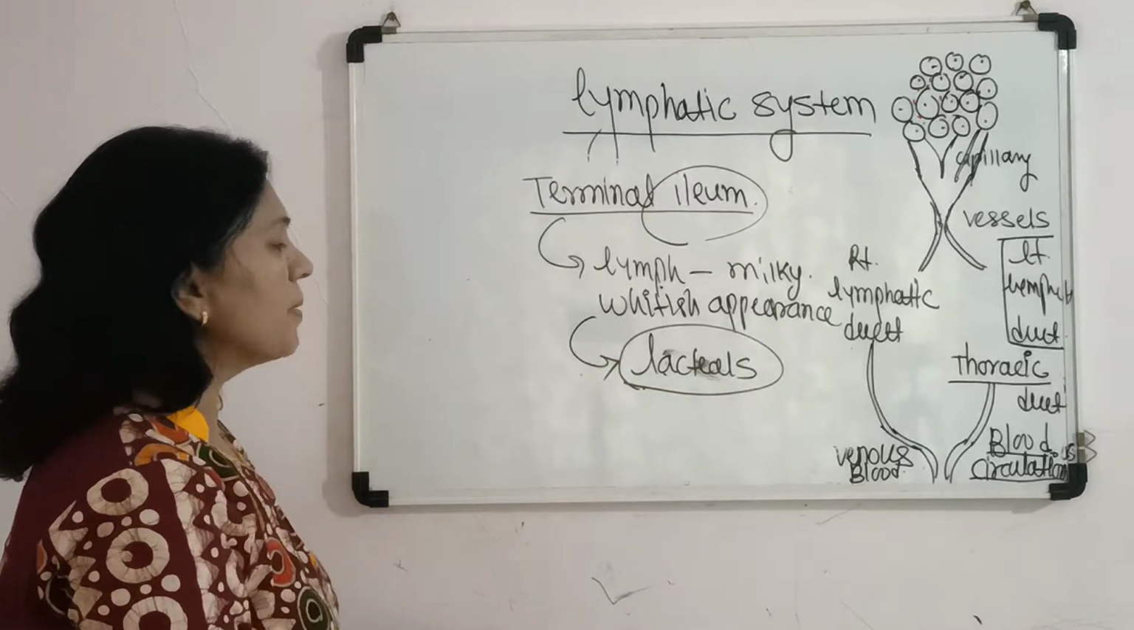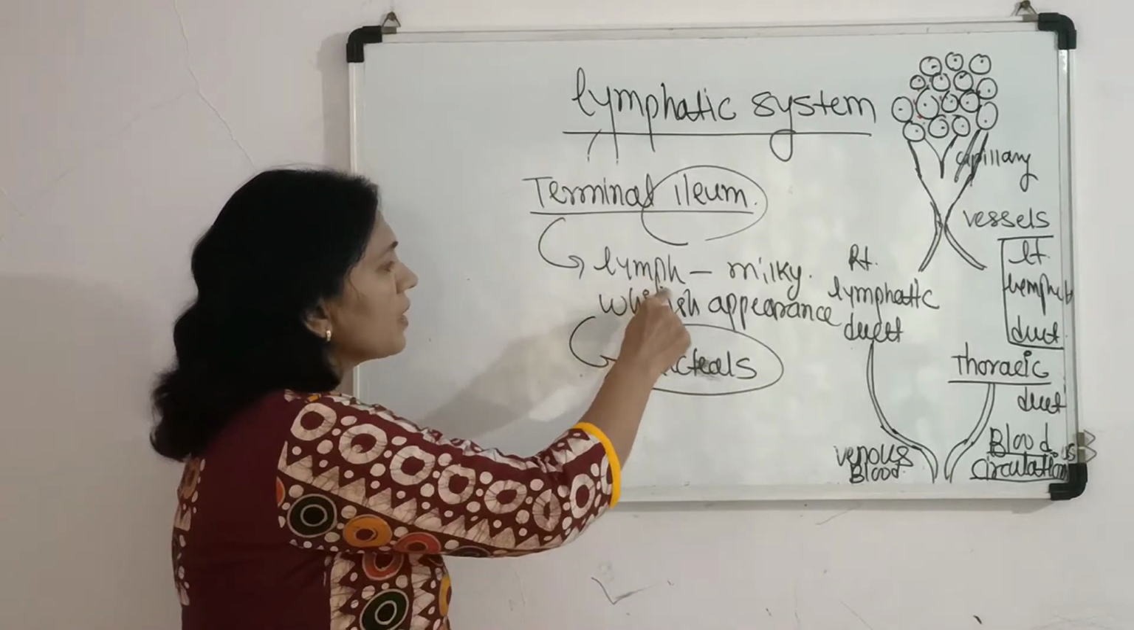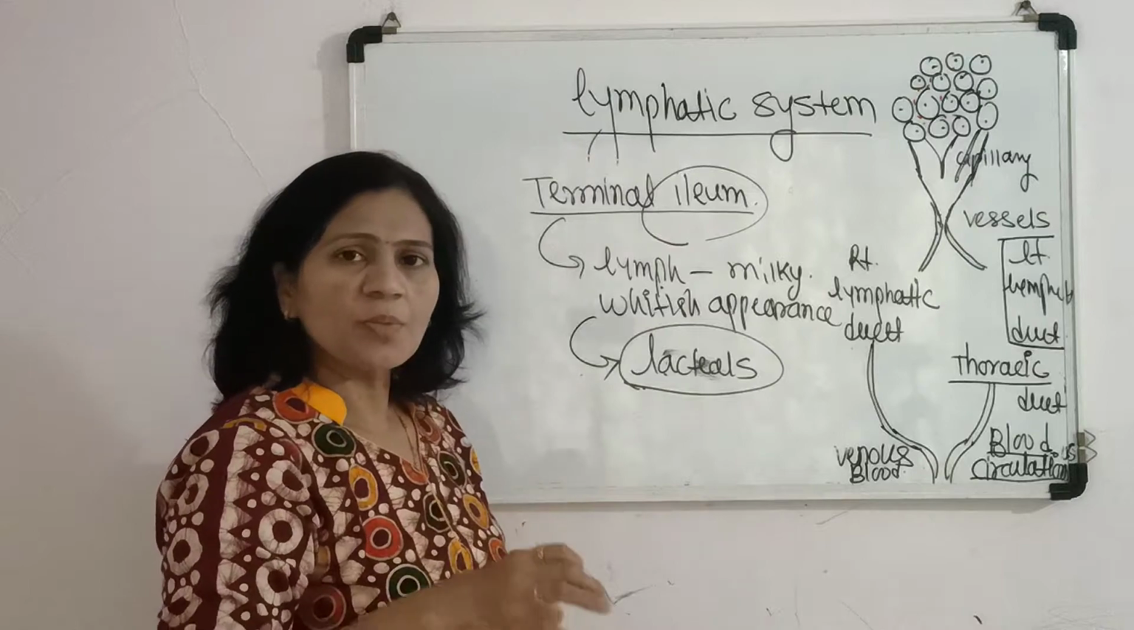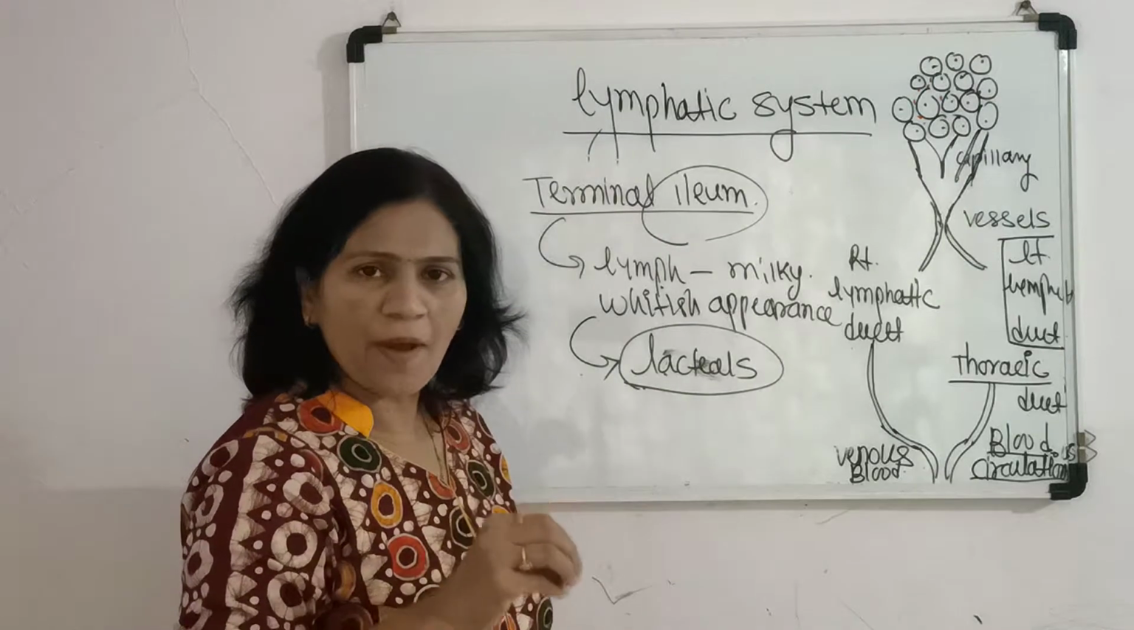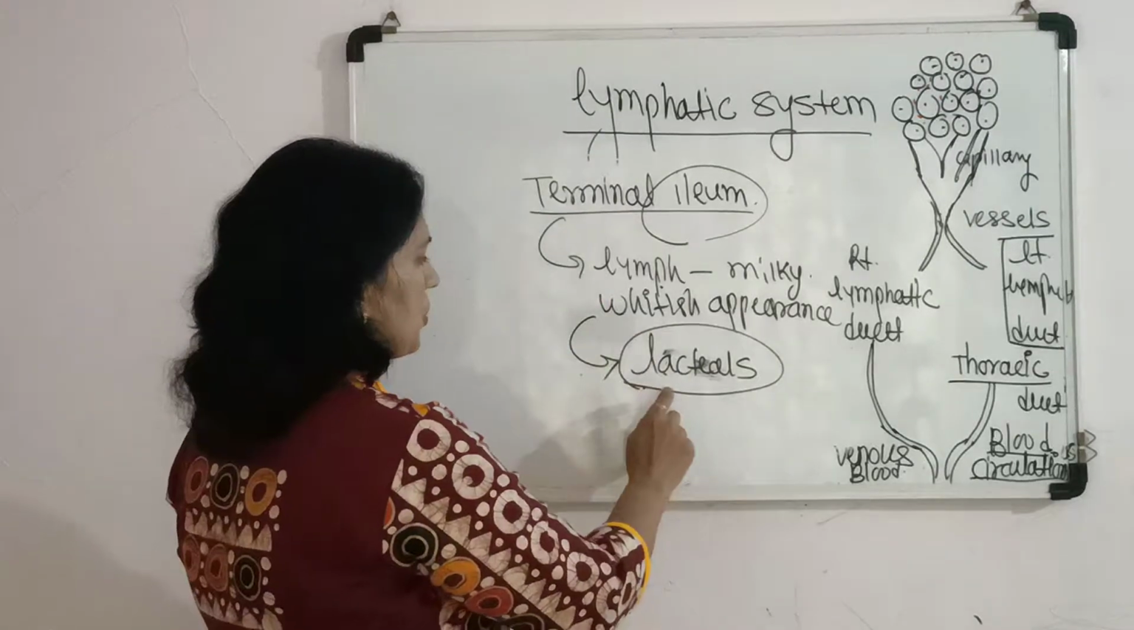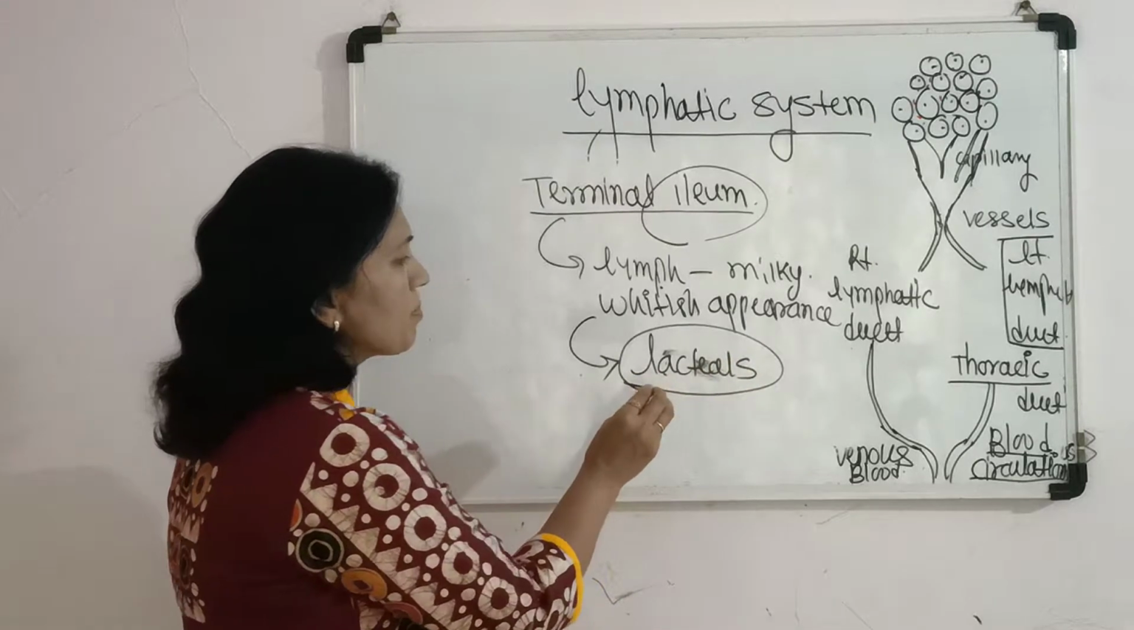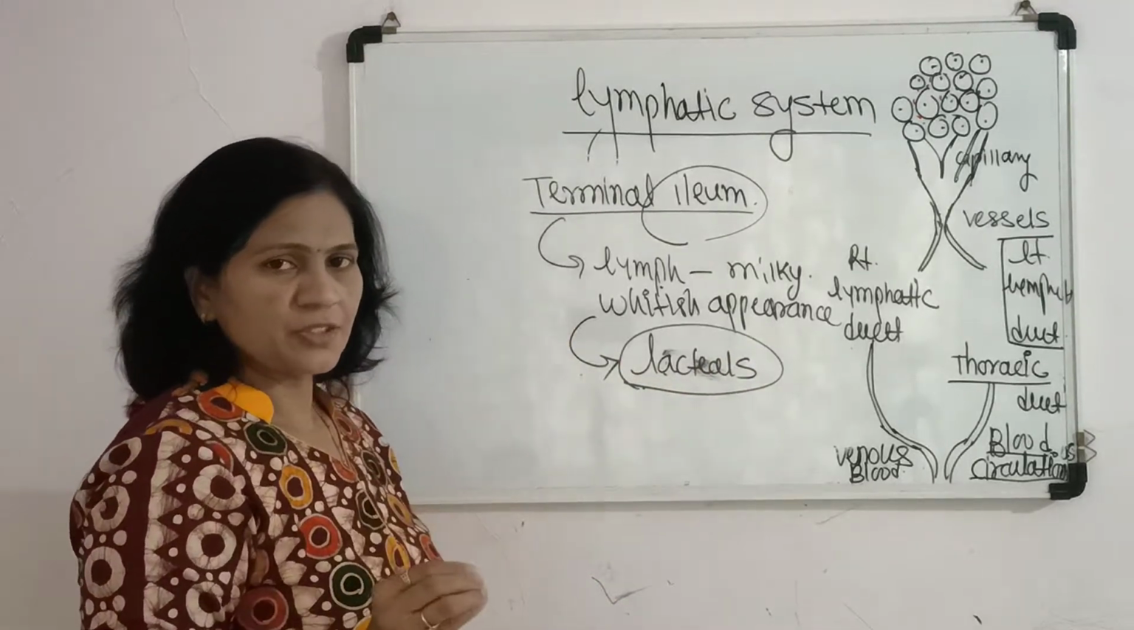because it is compared with milk because of the color of the lymph, because of the presence of a large number of fatty acid or glycerol molecules. So this is also the most important part related to the lymphatic system.